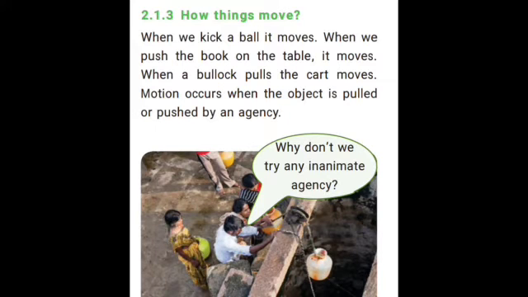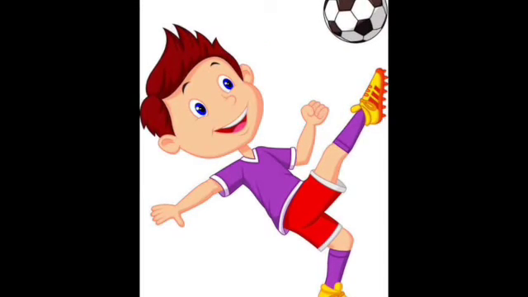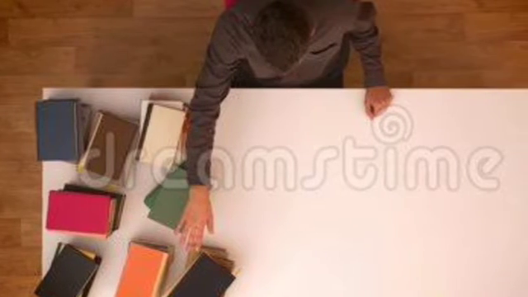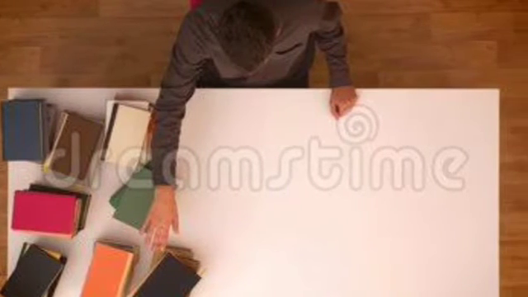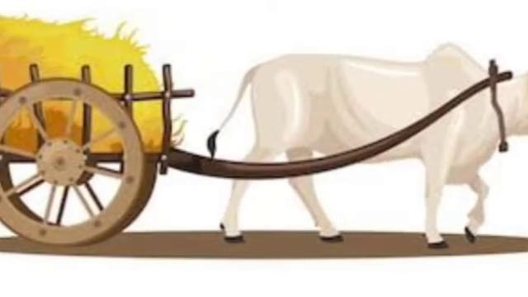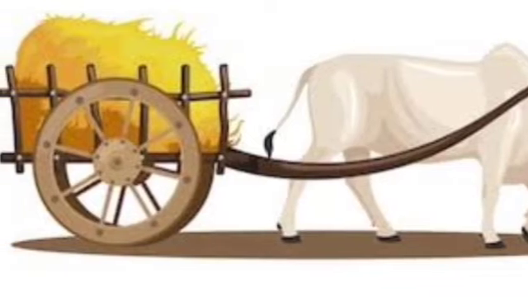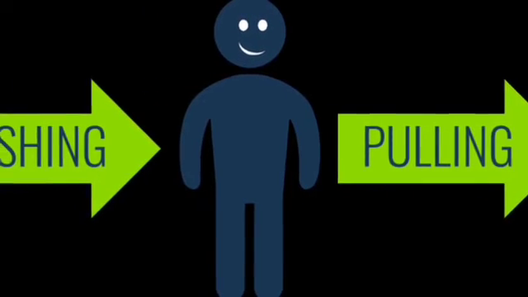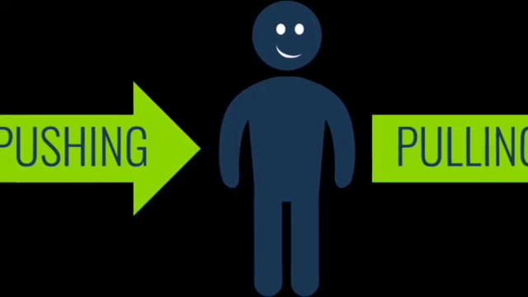How do things move? When you kick a ball, it moves. When you push the book on the table, it moves. When a bullock pulls, the cart moves. Motion occurs when the object is pushed or pulled by an agency.